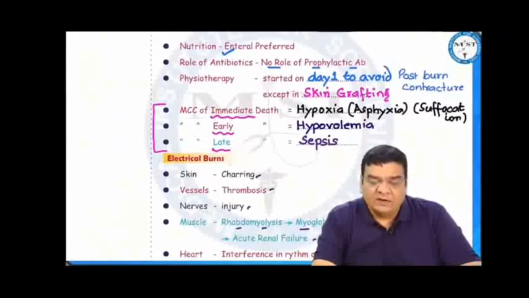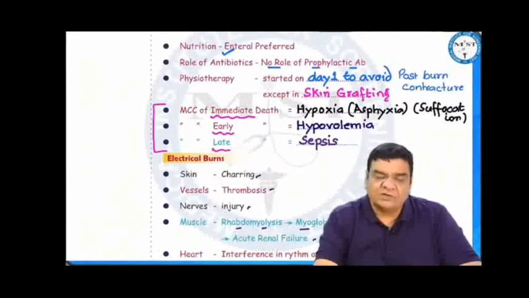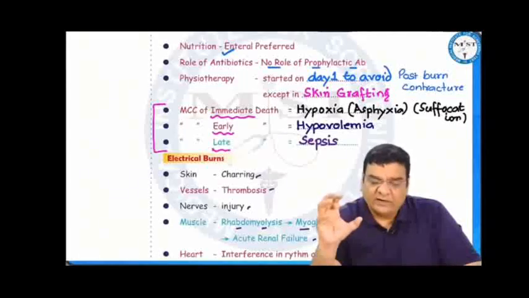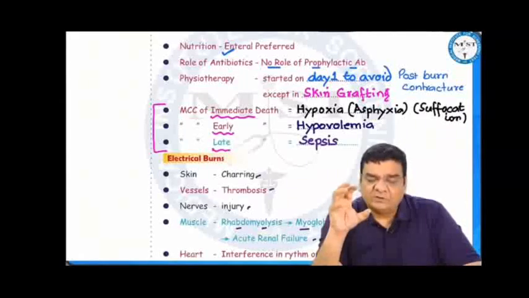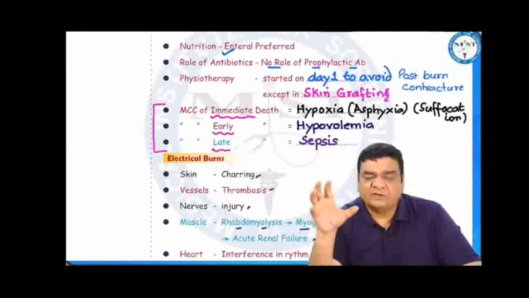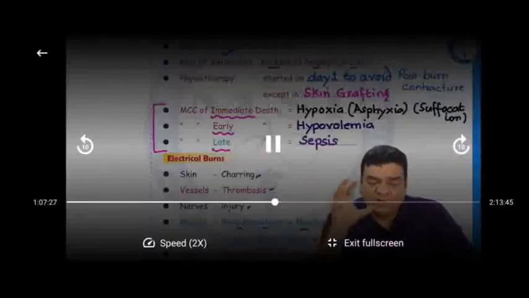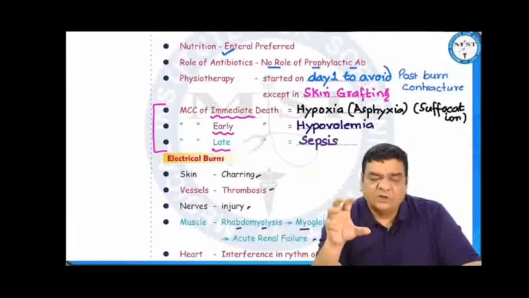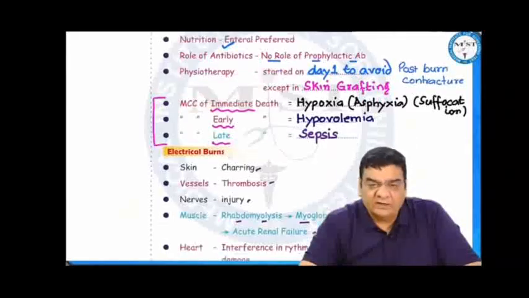Nutrition in burn patients, enteral nutrition is preferred unless it is contraindicated, and it should be started within 6 hours. There is no role of prophylactic antibiotics. The physiotherapy in a burn patient should be started on day 1, except in case of skin grafting when we start it after the graft has settled, that is after 5 days. Most common cause of immediate death in a burn patient is hypoxia, that is asphyxia, suffocation. Most common cause of early death in burns is hypovolemia, and late death is because of sepsis.